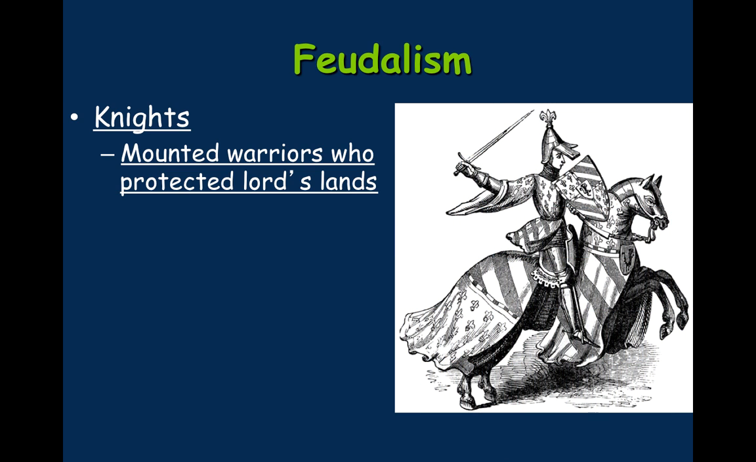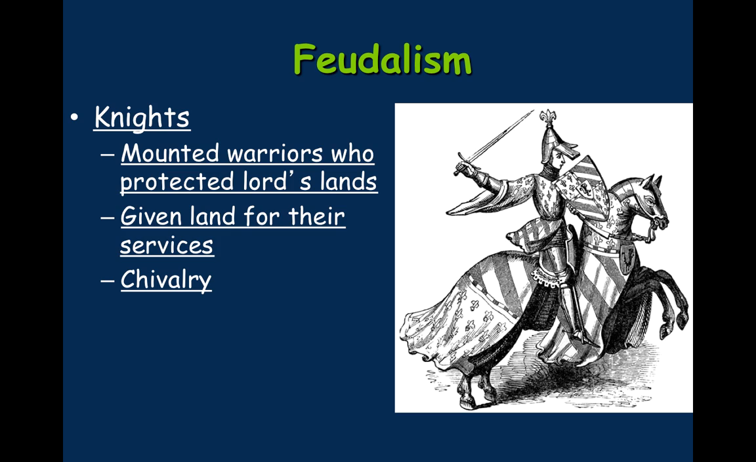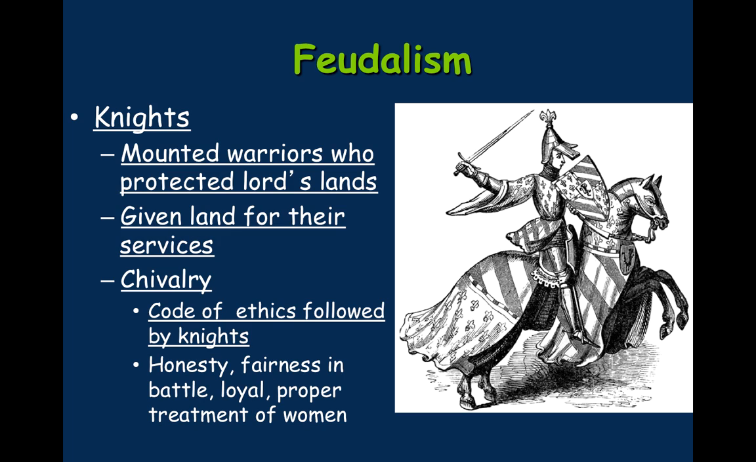So knights were mounted warriors who protected the lord's land from invasion and also went to fight for their lords. They were given land in exchange for their services, and they lived under what was known as the Code of Chivalry. This was a code of ethics that was followed by all knights. Okay, and part of that code of ethics or chivalry were things like honesty, fairness in battle, loyalty, and proper treatment of women.